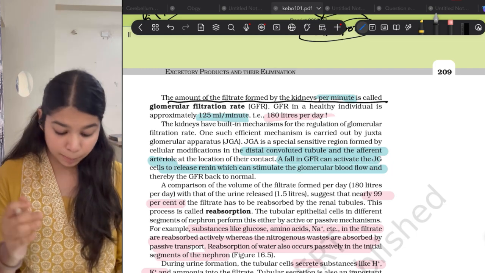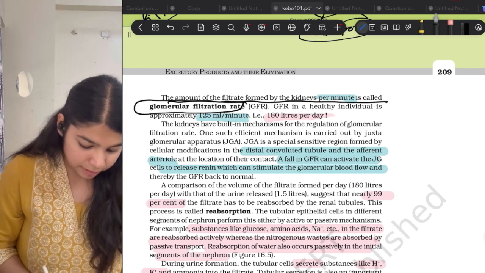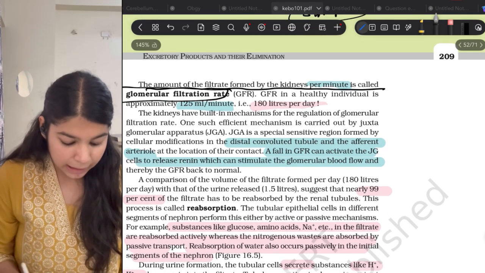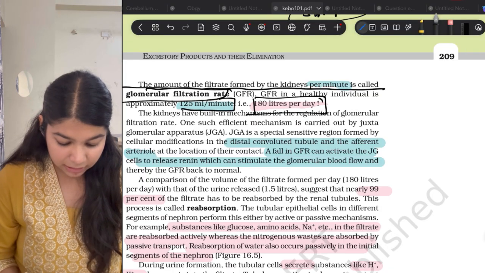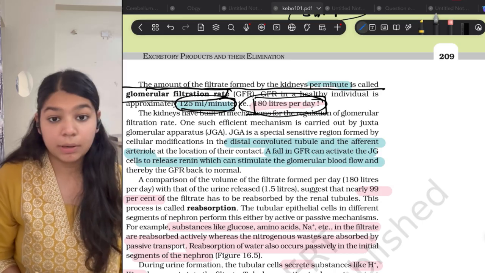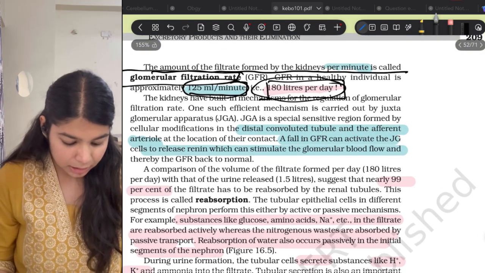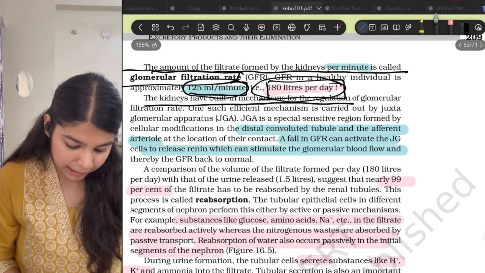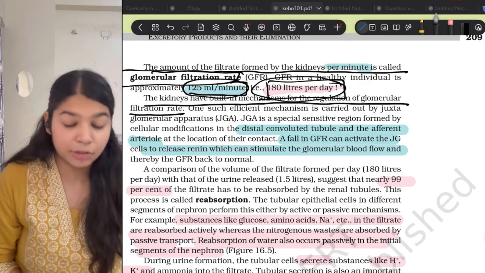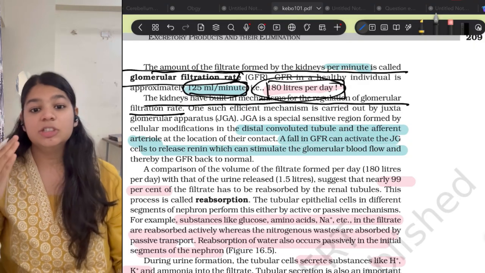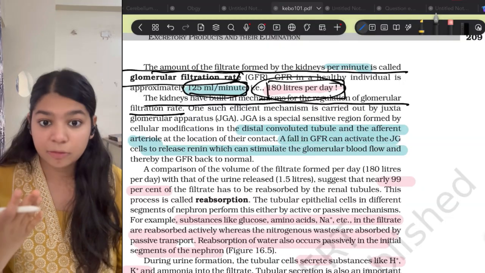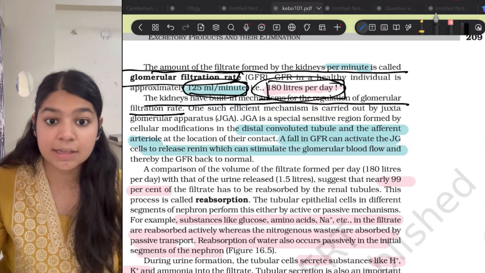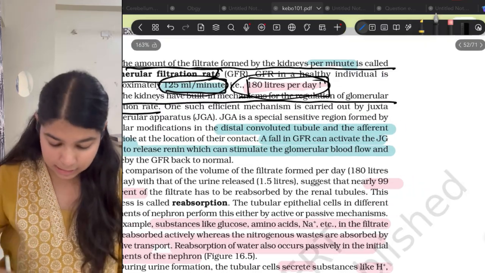So that filtrate per minute is called GFR, that is glomerular filtration rate. It is 125 ml per minute or 180 liters per day. The unit, please remember it very well. Okay. Now the kidneys have a built-in mechanism for the regulation of glomerular filtration rate. If the GFR falls, then the kidneys have the mechanism to increase the GFR, while when the GFR is excess, the kidneys have the mechanism to decrease it.